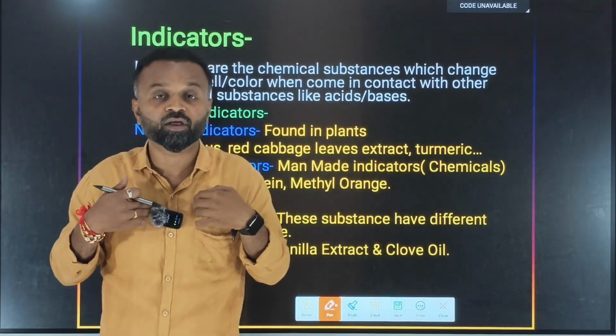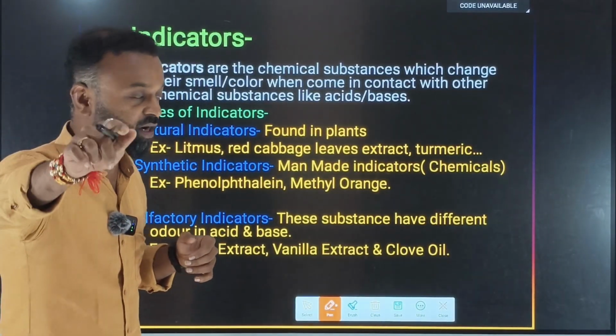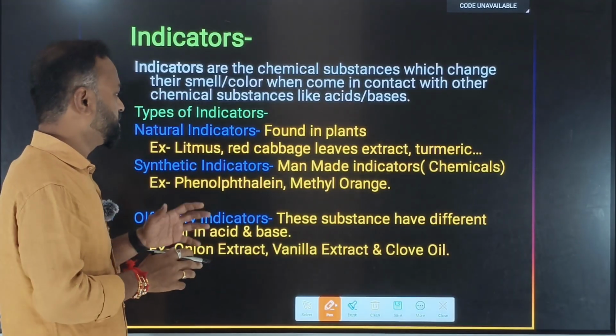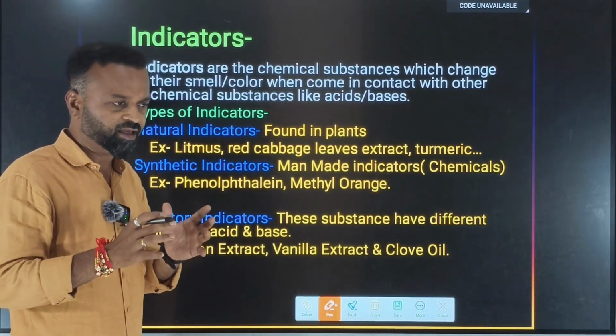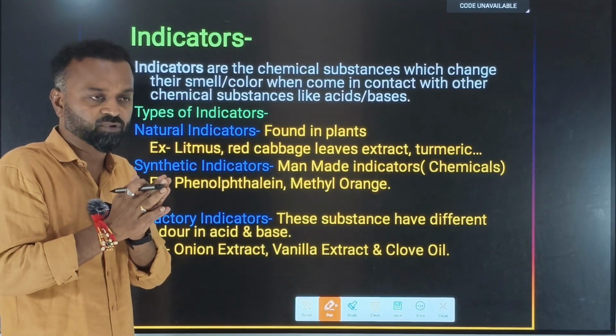Then only these particular substances are called as what? As an, yes, you are right, as an indicator. Say for example, we get so many examples, like a general example already discussed in the previous chapter, that is in biology, the life processes chapter.